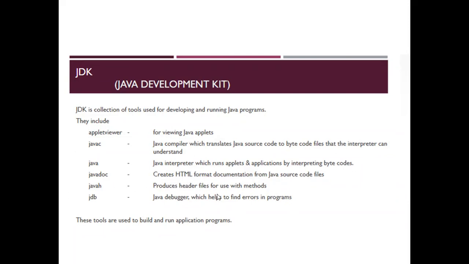Javah produces header files for use with native methods. The last one is JDB, the Java debugger, which helps to find errors in a program. Basically, a debugger is used to find errors in our program. So in Java, the Java debugger helps to find errors in Java programs. These tools are used to build and run application programs.